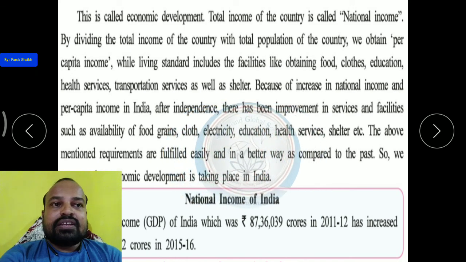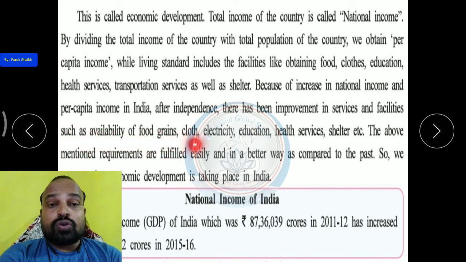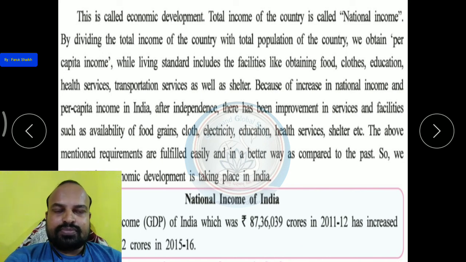Because of the increase in national income and per capita income in India after independence, there has been improvement in services and facilities such as availability of food grains, clothes, electricity, education, health service, shelter, etc. So after independence, we can see the improvement. Now in India, many poor people can also get these types of basic facilities. People can get food easily.